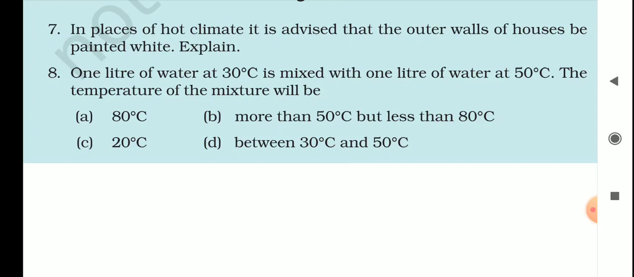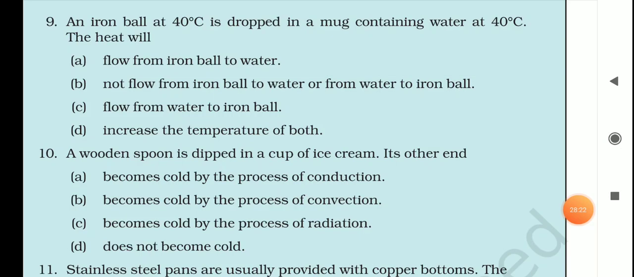See again, what is it saying? It is saying 1 liter of water at 30 degrees Celsius mixed with 1 liter at 50 degrees. Now we know that heat travels from high temperature to low temperature. So here the high temperature is 50. So the heat will flow from 50 to 30, so the temperature of 50 degrees Celsius will come down and the temperature of 30 degrees Celsius will go up. So the mixture will have a temperature between 30 degrees Celsius and 50 degrees Celsius. Okay students, so I hope the 8th question was clear to you. Now let's move on to the next.